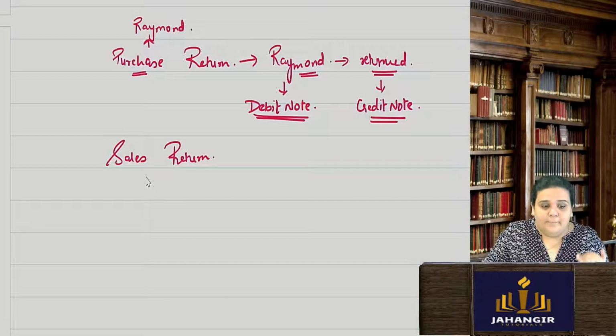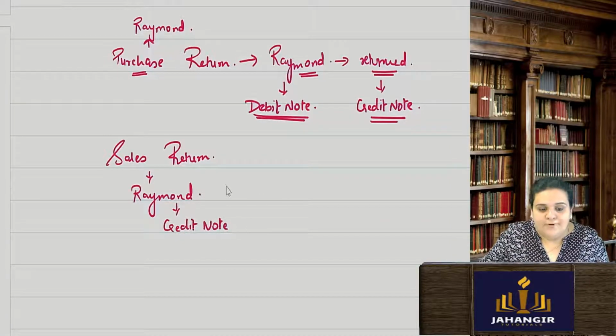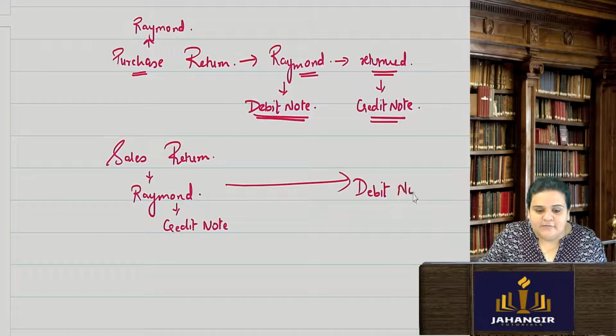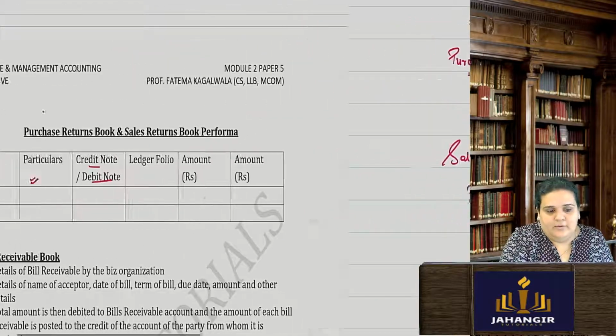Similarly, when company Raymond does a sales return, they will now get a credit note. And the person or business from whom they have purchased will make a debit note for themselves. So this is how the debit note and the credit note work.